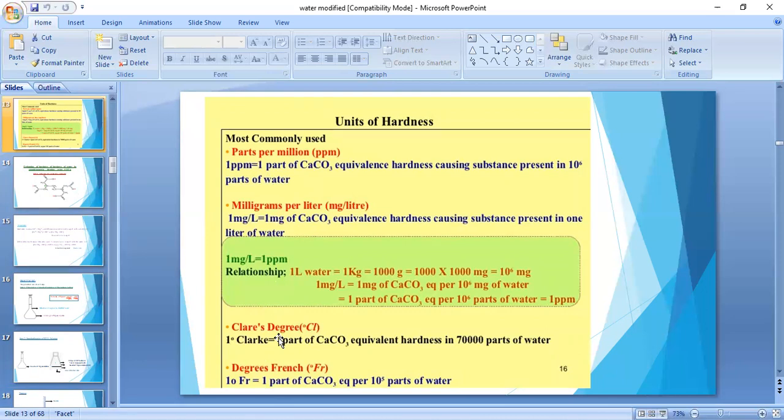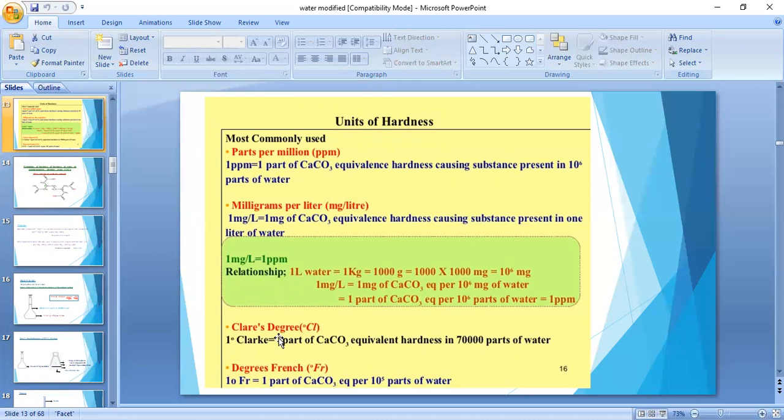And all these units are converted in terms of calcium carbonate. Hardness is especially expressed in terms of calcium carbonate. Why? Because calcium carbonate is a most insoluble salt. Among all the salts which are responsible for hardness, we express the hardness in terms of calcium carbonate.